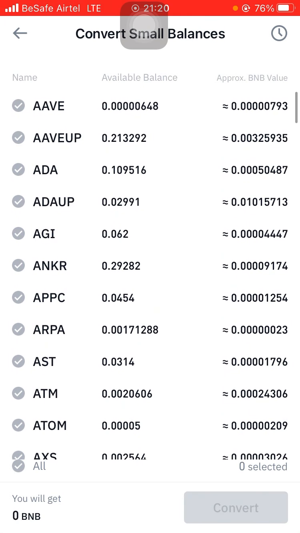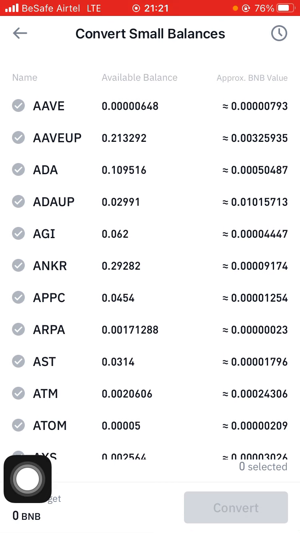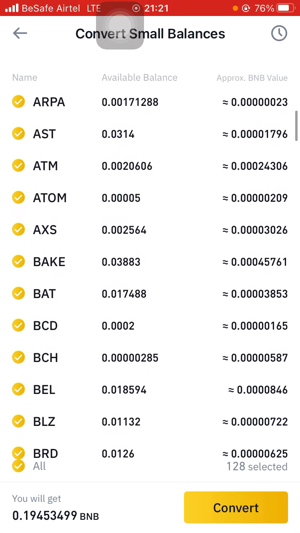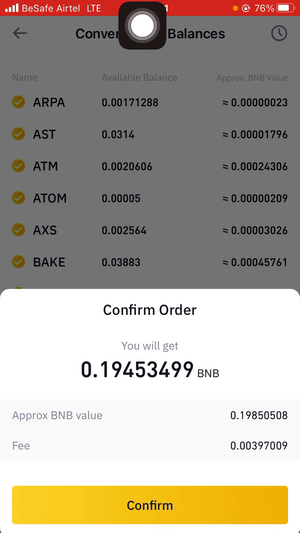You can decide to pick them one after the other, or you can decide to click on all. This is it here, all. So you click on all. Can you see? Once you click on all, then you click on convert. As you can see, this is the amount your small balances resulted to.